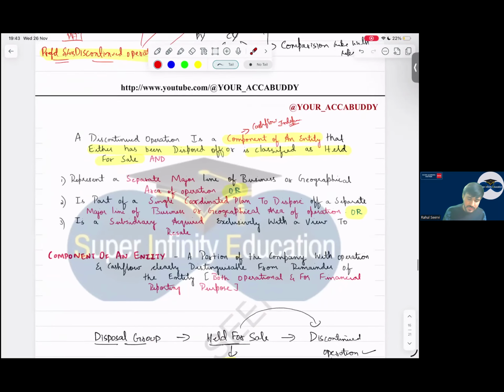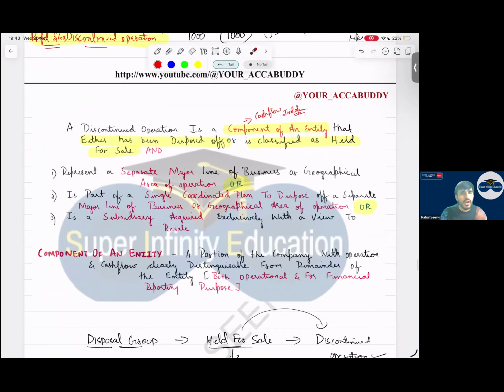Now, what is the definition? A discontinued operation is a component of an entity that either has been disposed of or is classified as held for sale, any one criterion, and represents a separate major line of business or geographical area of operation, or is part of a single coordinated plan to dispose of a separate major line of business, or is a subsidiary acquired exclusively with a view to resale.